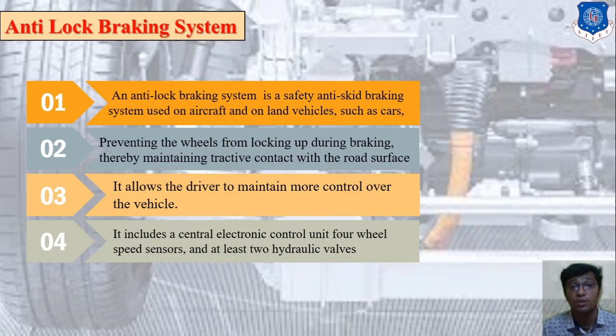This is very important because it includes a central electronic control unit, four wheel speed sensors, and at least two types of hydraulic valve. So this is the concept of ABS, the anti-lock braking system, a safety anti-skid braking system used on aircraft and land vehicles such as bus, truck, and two-wheeler. Right. So move forward to the next slide.